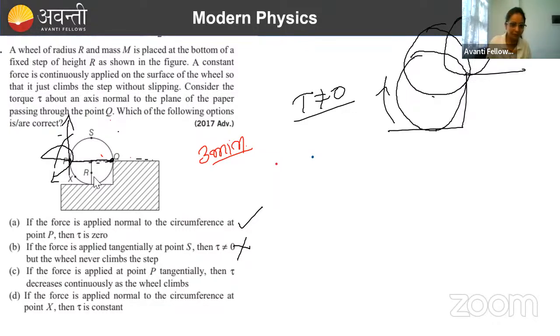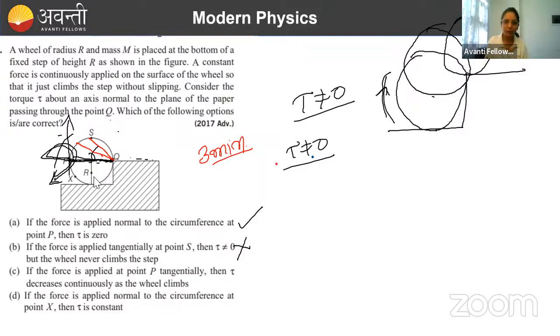If we consider the torque because of this force, the torque will not be zero, first thing. Second thing, how will the magnitude of this torque change if the wheel is climbing up? Which was R here, R cross F we have taken. So here R was the diameter initially. Now if it is climbing up, this R vector will change. How? This R vector will change something like this, है ना.